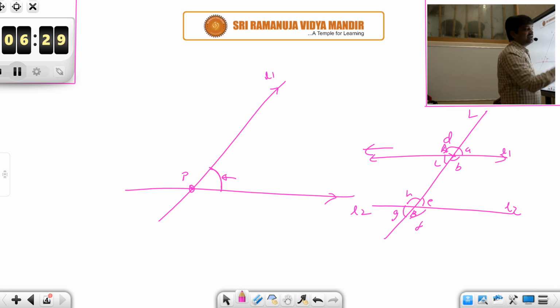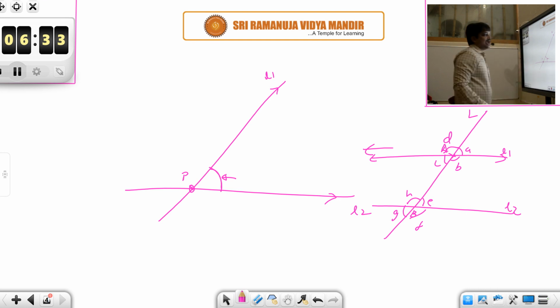Okay, when a third line intersects two parallel lines, then what is the relation between these angles?